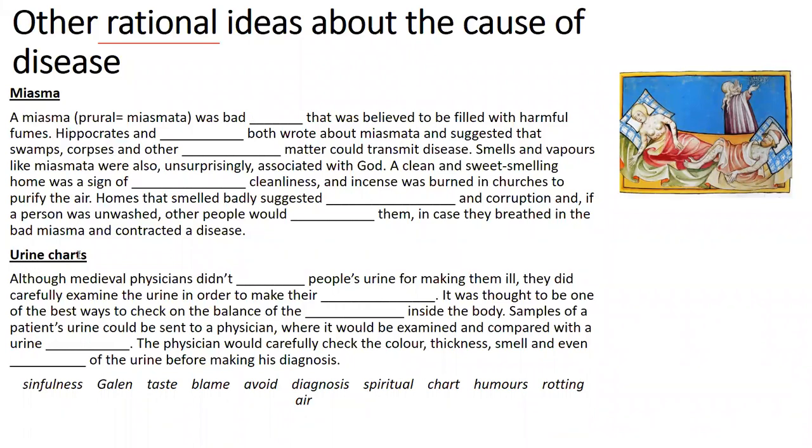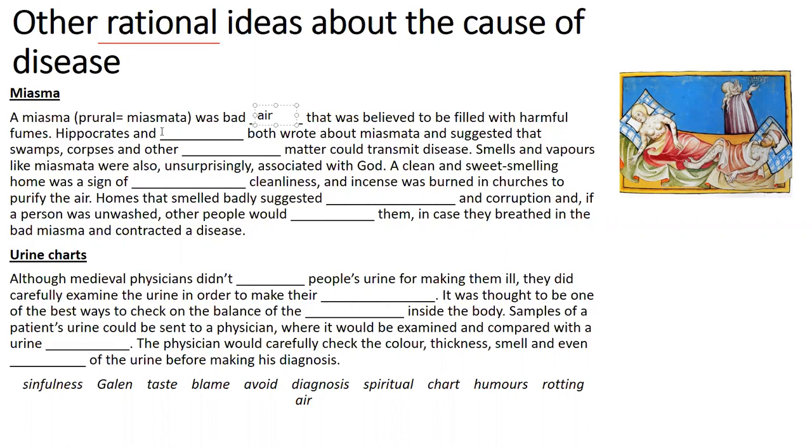Now, some people get a little bit unsure about this. Urine charts is not a cause of disease, but it helps you identify what's wrong with you, the diagnosis, and that could be important. So, a miasma, or plural miasmata, was bad air that was believed to be filled with harmful fumes.